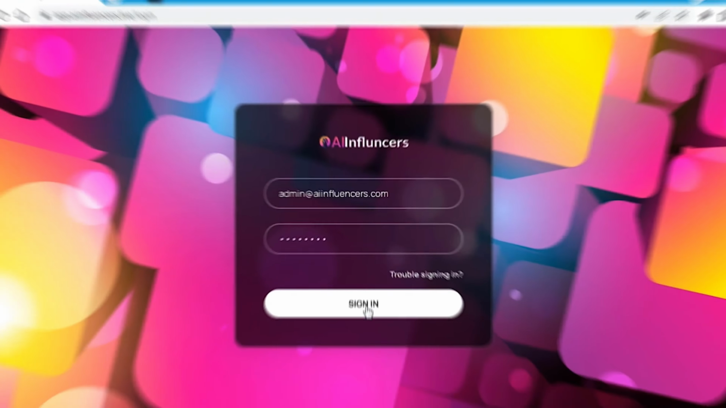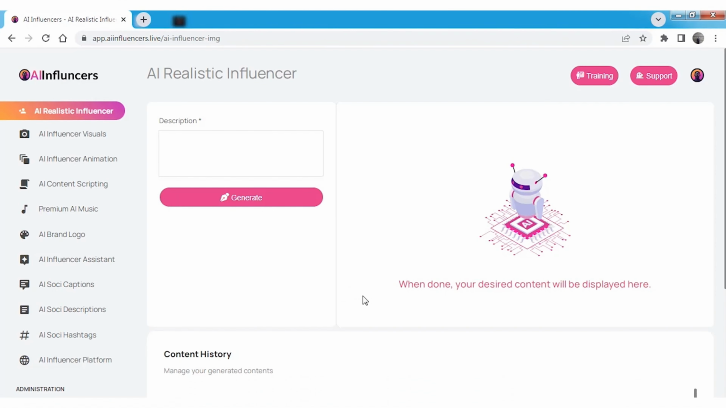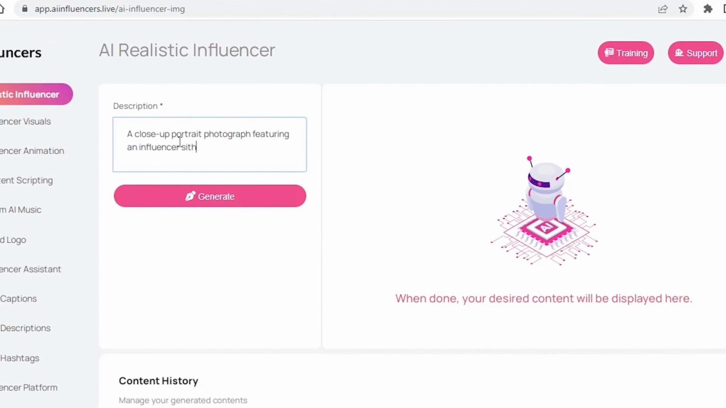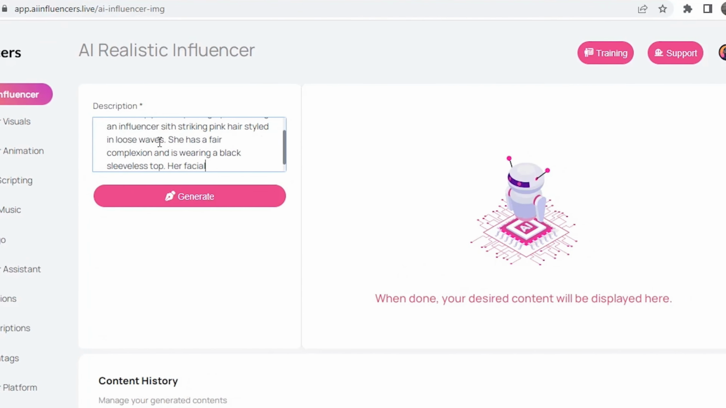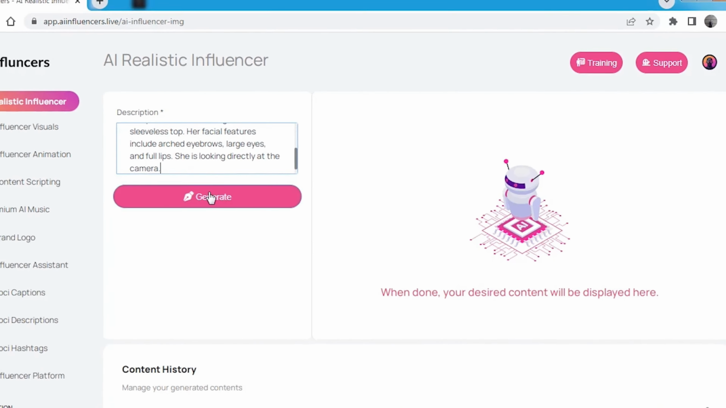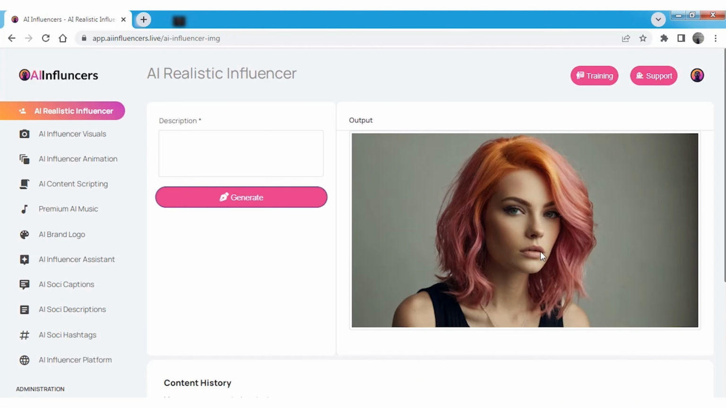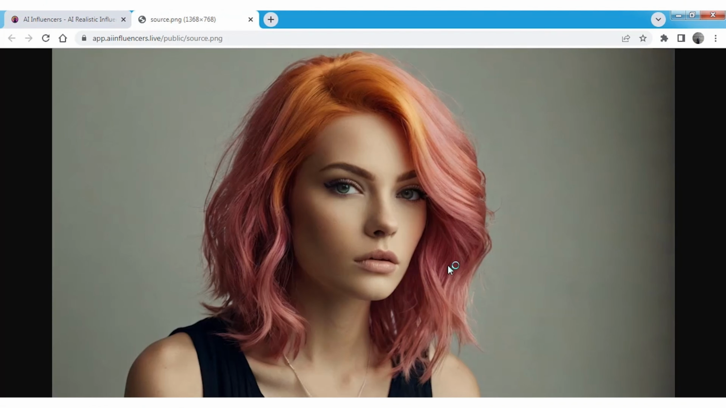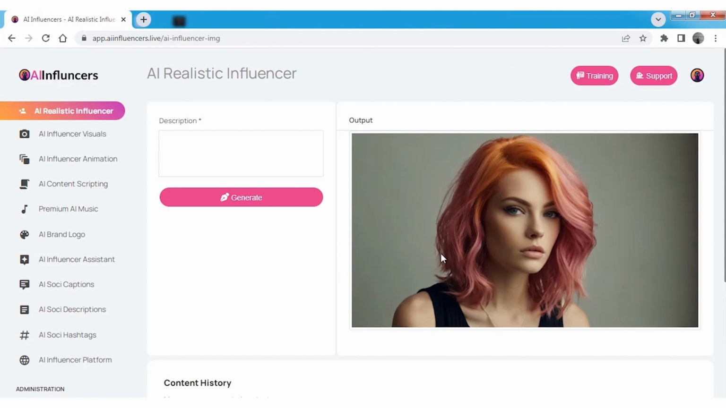After login, you will find this dashboard with all required menus on the left side. To create your first AI realistic influencer, write any prompt as per your wish, detail is preferred, and then click on the Generate button, which will immediately generate your AI influencer. Open the image in a new tab and save the image to your PC.